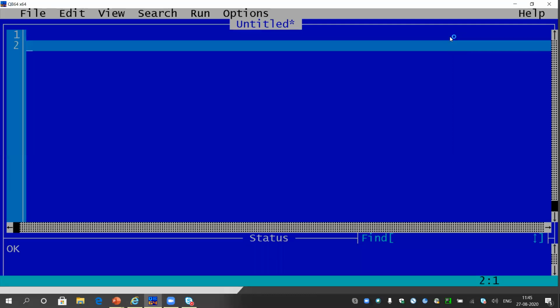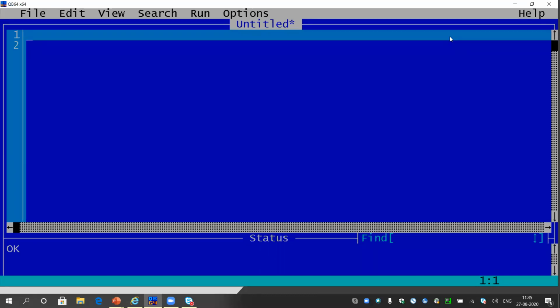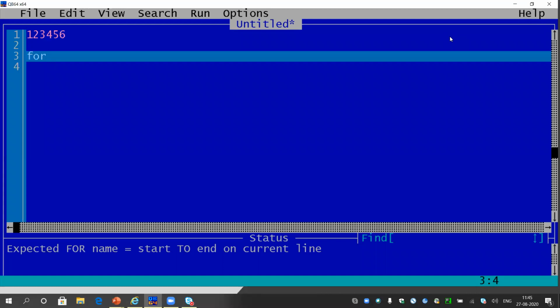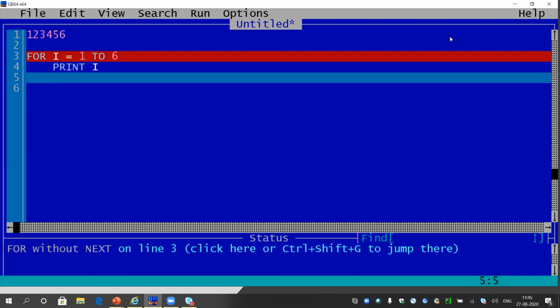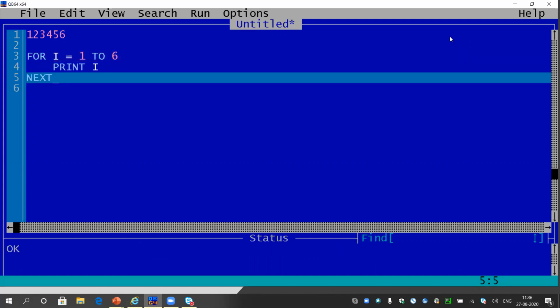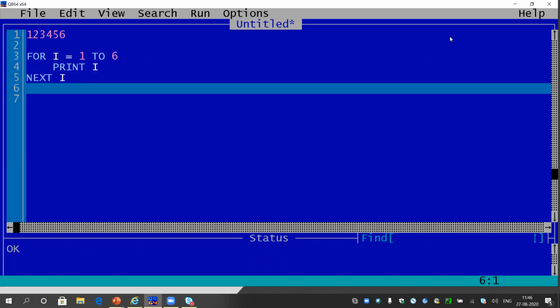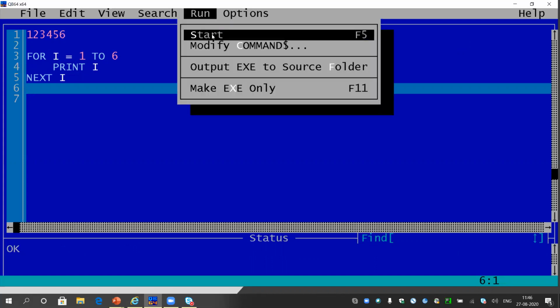First I will try to print 1 2 3 4 5 6, that pattern. How to print that? We have already learned, or if you are new, it will be simple. For I equals 1 to 6, print I. If you have forgotten the last class, or if you are new, you can start fresh. So just 1 to 6. For I equals 1 to 6, print I, and next I. That's all. So let me run the program first.